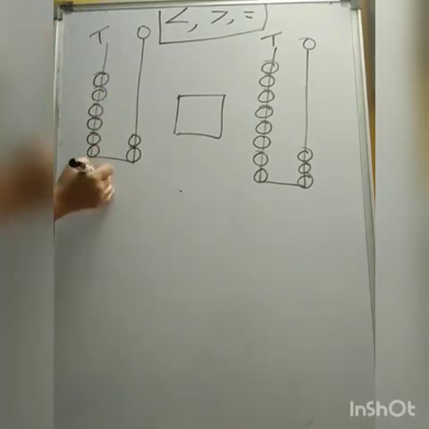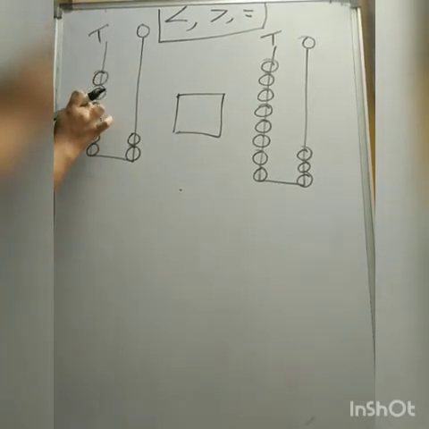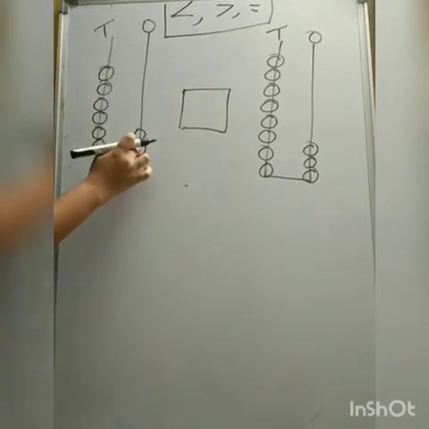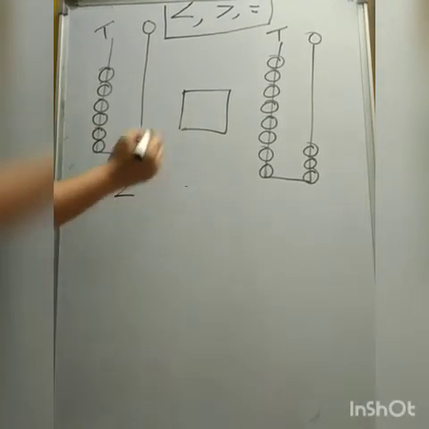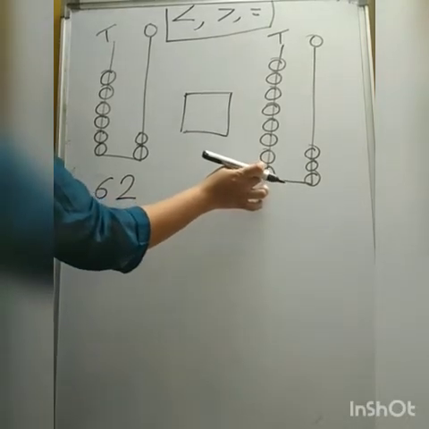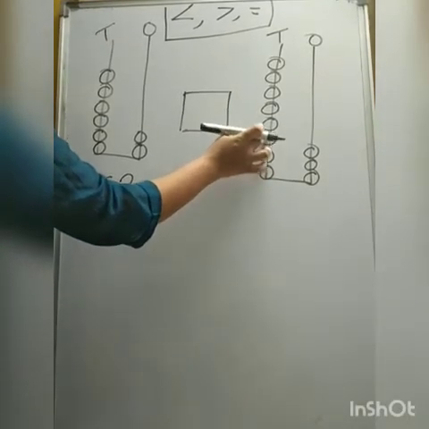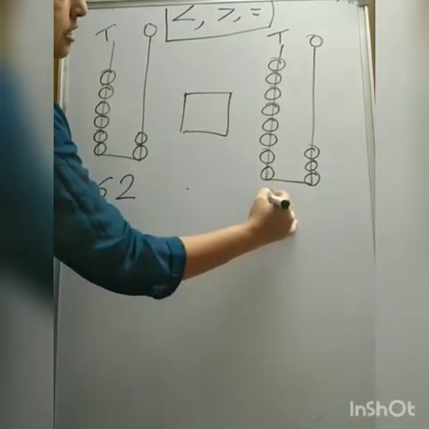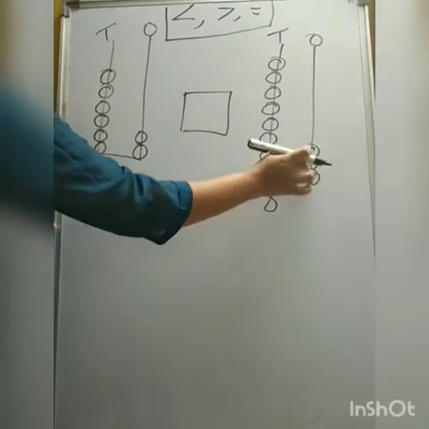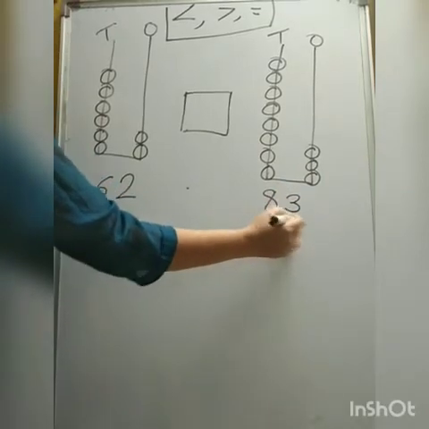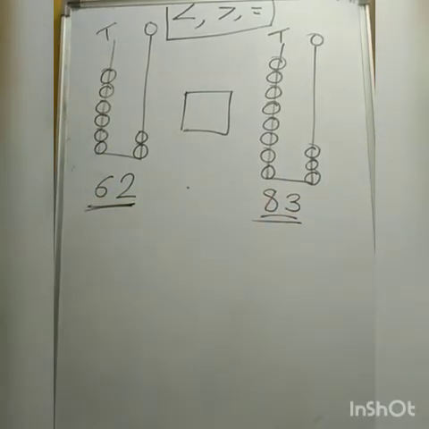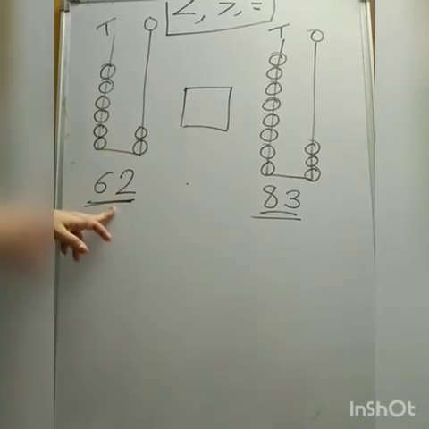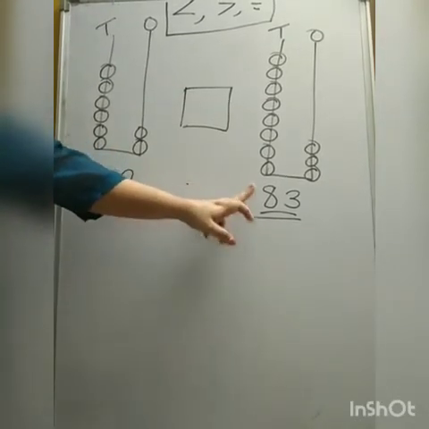Here which is the number? Count the beads. 6 in tens place and 2 in ones place. 62. Then count the beads: 8 in tens place and 3 in ones place. So the number shown on the first abacus is 62 and the other is 83.